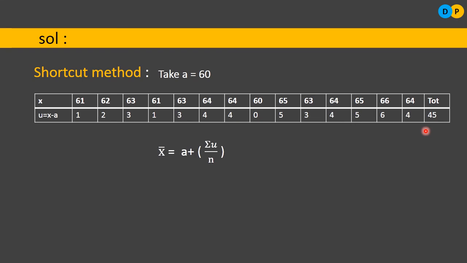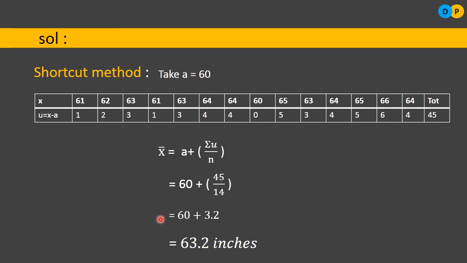Next, let us go with the formula. What is the formula for the shortcut method? x bar is equal to a plus summation u by n. We know the a value is 60, plus summation u is 45, divided by the small n value, which is 14. Totally there are 14 observations. If you simplify this, we get 60 plus 3.2, which is 63.2 inches.